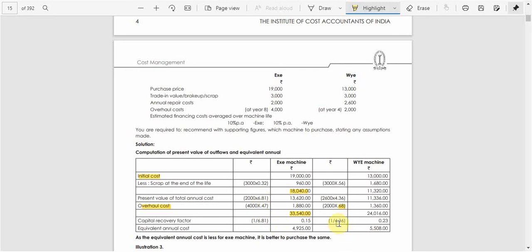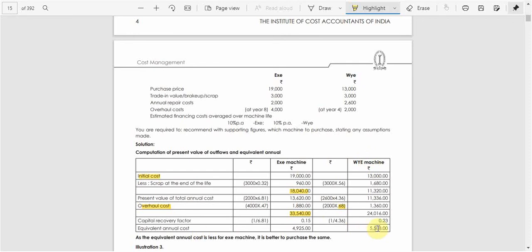And for Y it is 1 by 4.36, which is only for 6 years, and for X machine it is for 12 years. Which comes to 0.15 for X and 0.23 for Y. If you multiply this, we get 4,925 for X machine and 5,508 for Y machine.